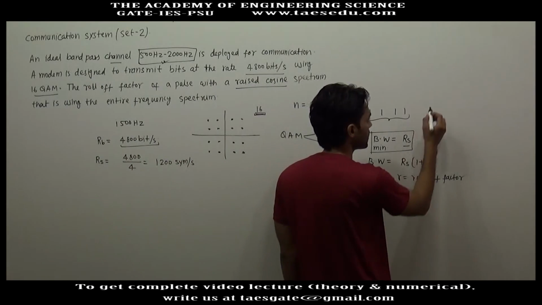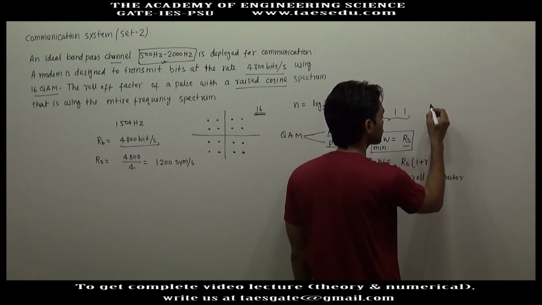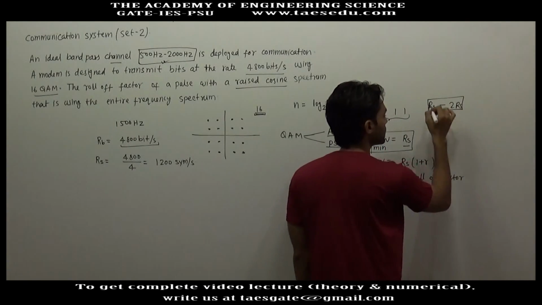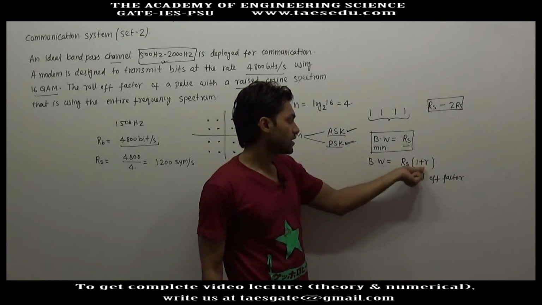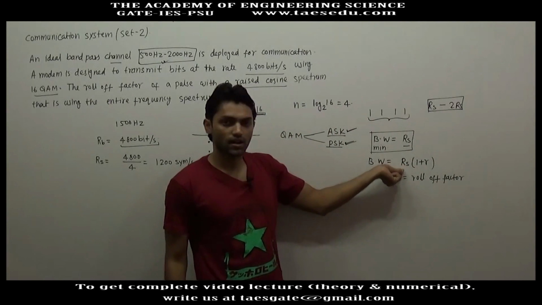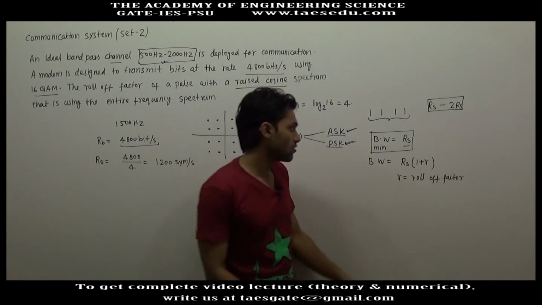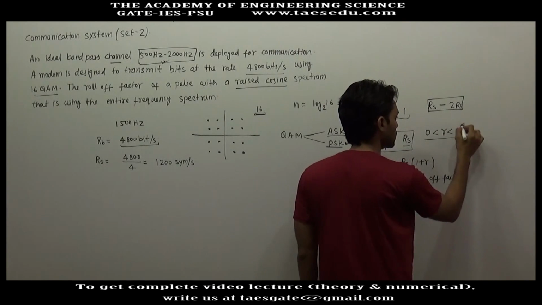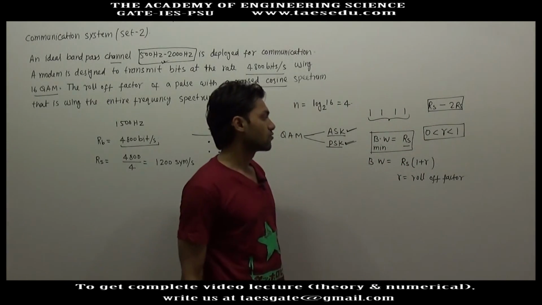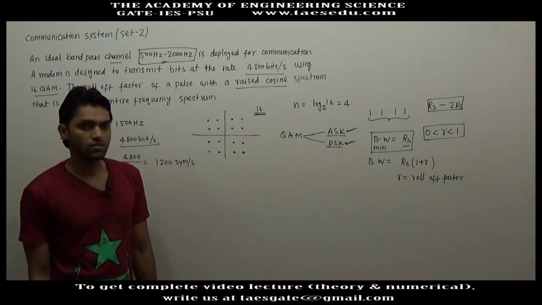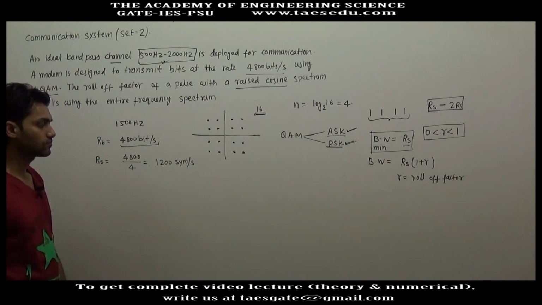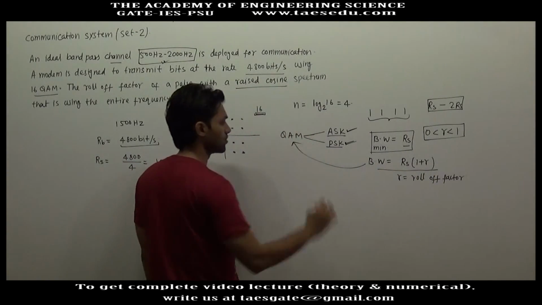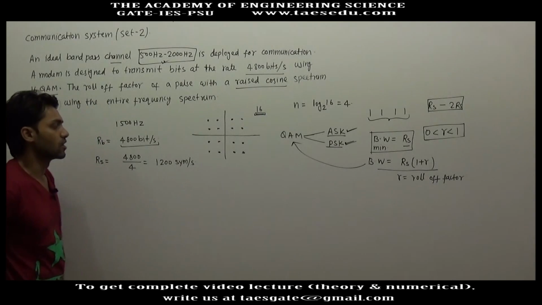Even if the bandwidth is between RS and 2RS, there will be no ISI, and depending upon the value of R, which ranges from 0 to 1, the bandwidth requirement may vary from RS to 2RS. So this will be the formula in the case of quadrature amplitude modulation to find the bandwidth requirement.